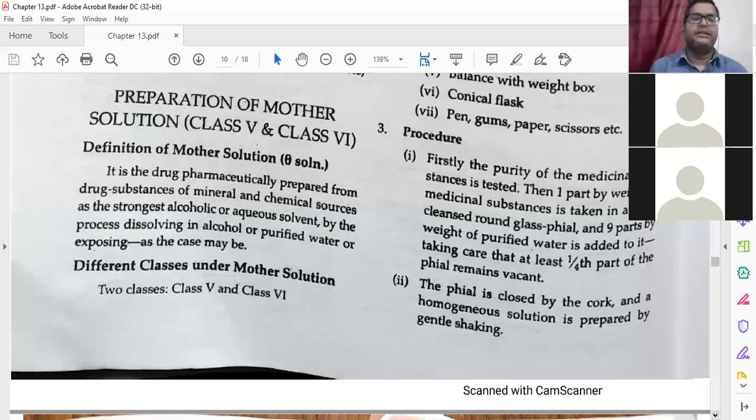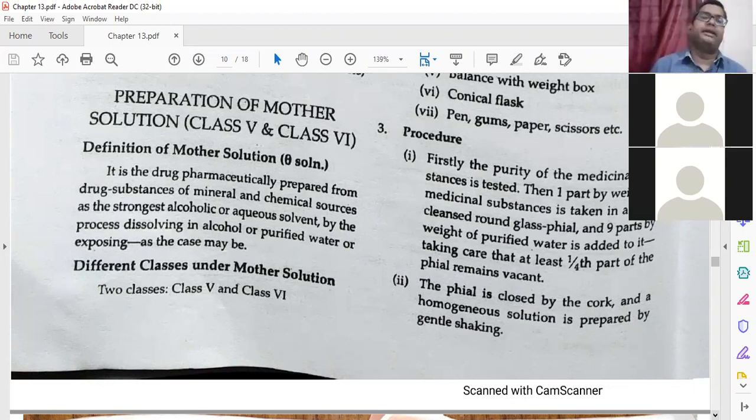It is the drugs pharmaceutically prepared from the drug substances of mineral and chemical sources, in strong alcohol or aqueous solution, by the process of dissolving in alcohol or purified water, or exposing, as the case may be.